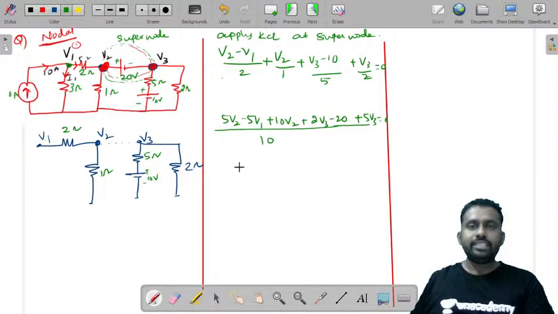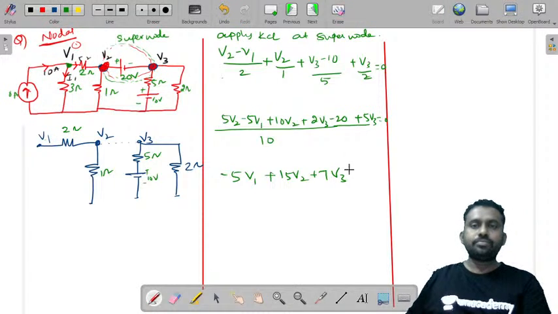So minus 5V1 plus 15V2 plus 7V3 is equal to 20, the 20 taken to the other side.